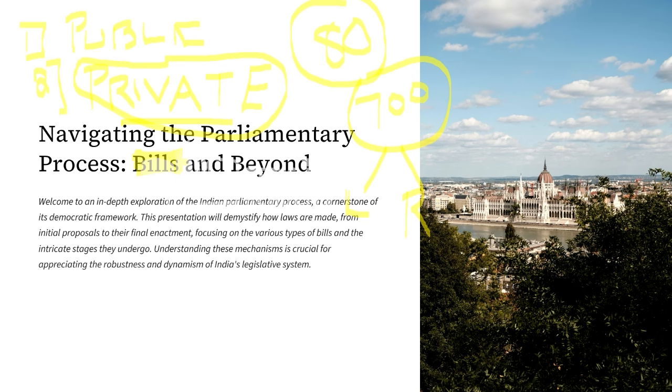Now, coming to the public bill, when we say this public bill is introduced by a minister, whose policies should it reflect? This public bill should reflect the policies of the government. Now, what about a private bill?